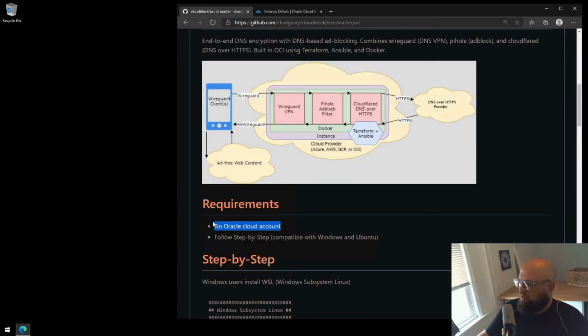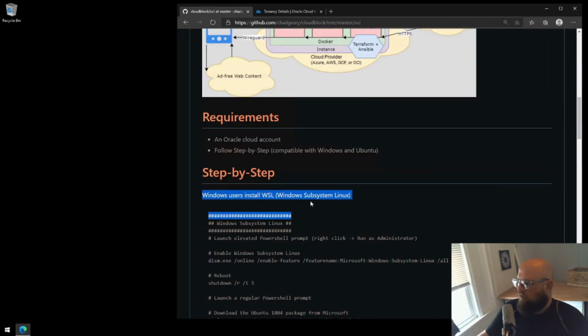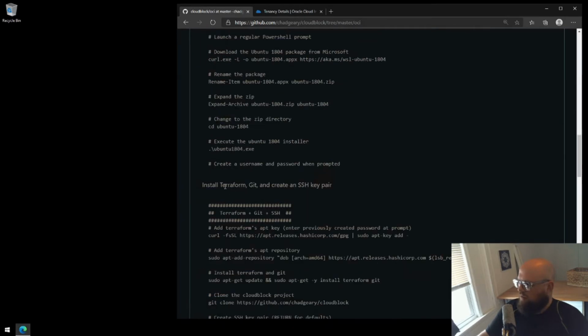A quick note, you will need an Oracle Cloud account already. You should have set that up before we begin. And you'll have already done the Windows subsystem Linux setup and installed Terraform, Git, and created an SSH key pair.